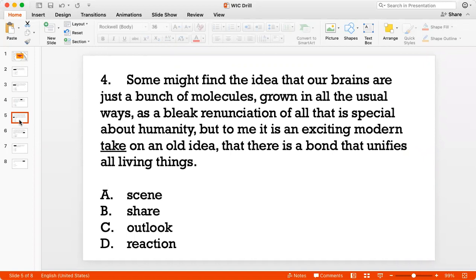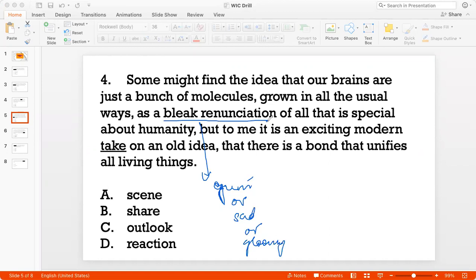The sentence is talking about the human brain. And the first part is describing the human brain as just a bunch of molecules, right? Just like any other organ, it has neurons and it is made up of a bunch of molecules. So the author is saying that some might think that this is a bleak renunciation. Bleak is grim or sad or gloomy, right? So it's a grim renunciation. Renunciation is to give up, to kind of throw something away, to renounce something, right?